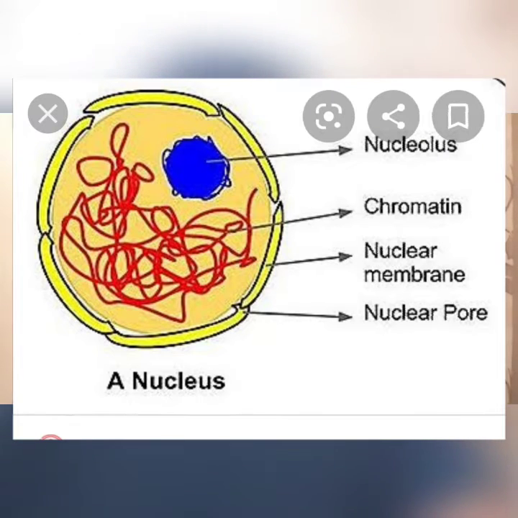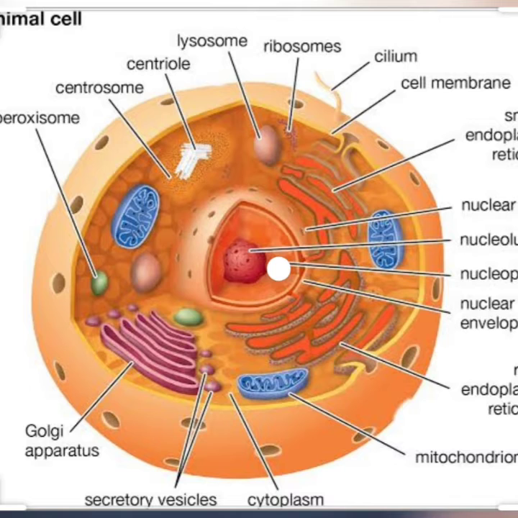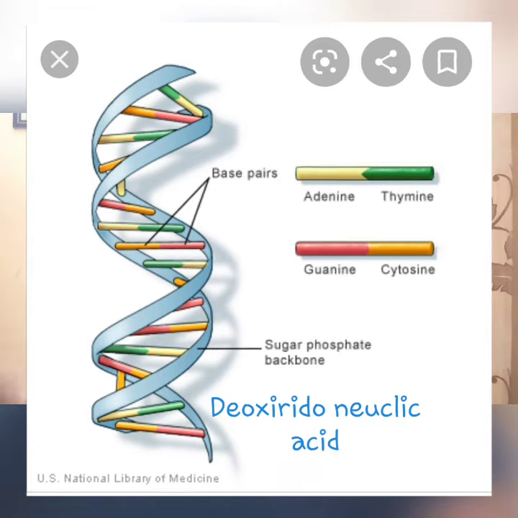The nucleus is found only in eukaryotic cells. Eukaryotic cells are the cells which are very well developed, and they are found in plants. The nucleus has the DNA of the person.